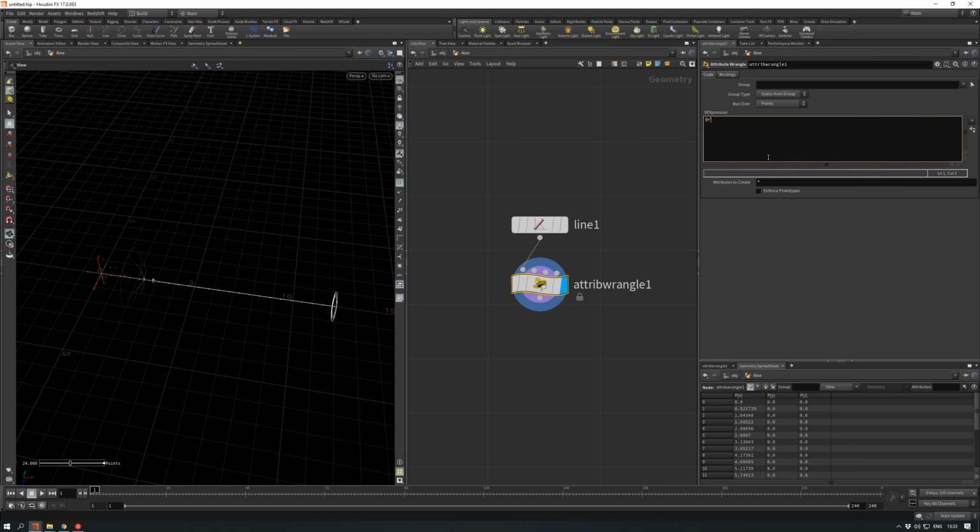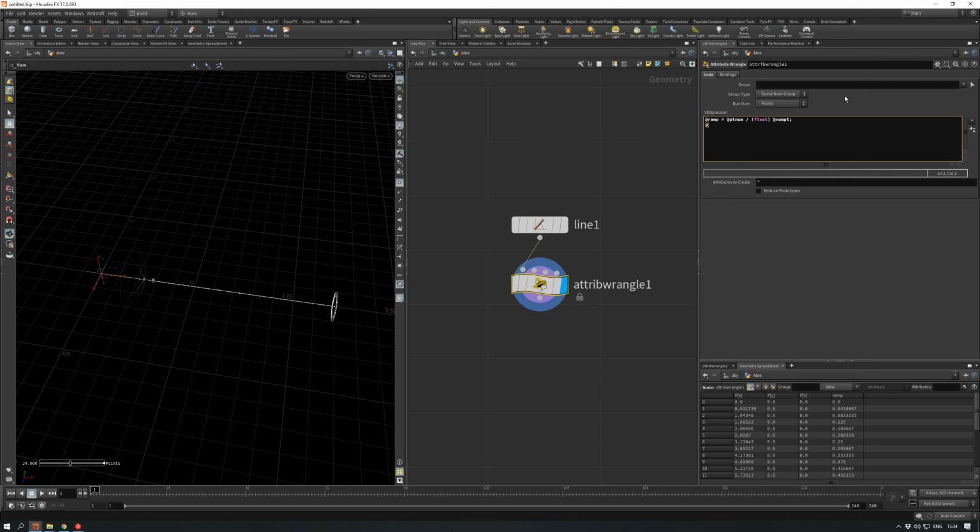I'm gonna call it ramp, and what we need to do is divide the actual point number by the number of points on the line.